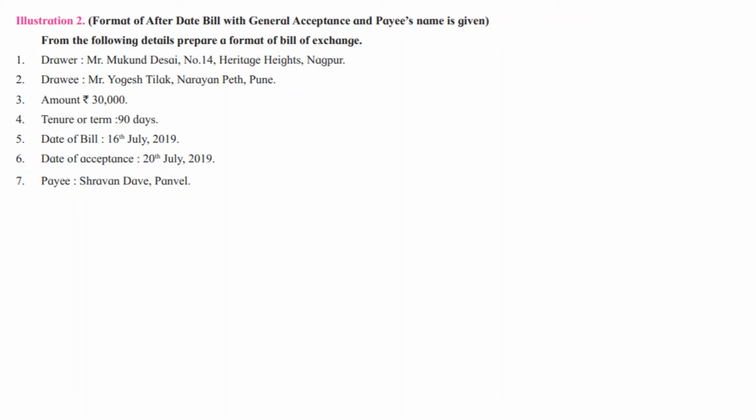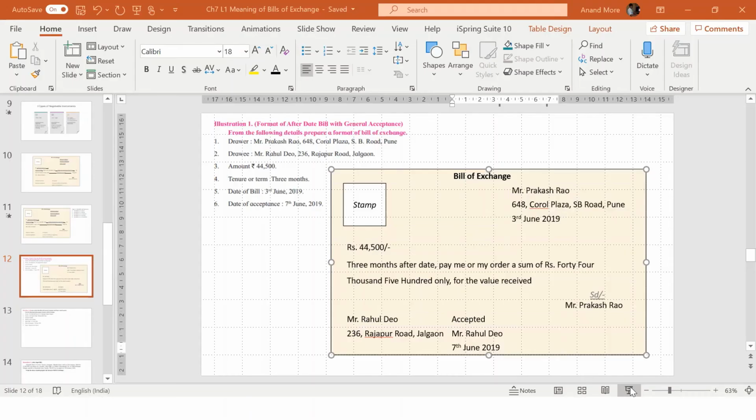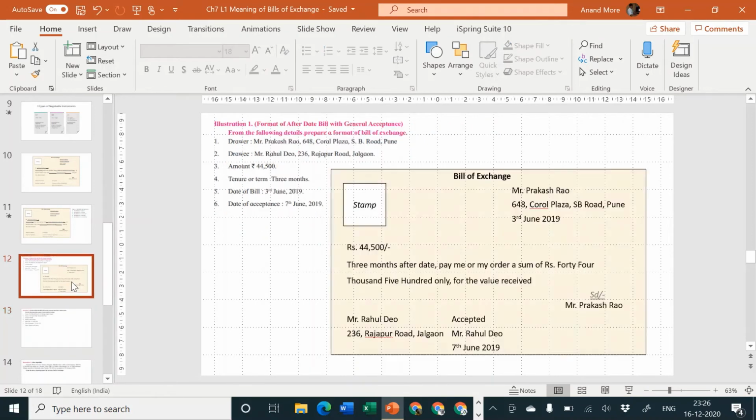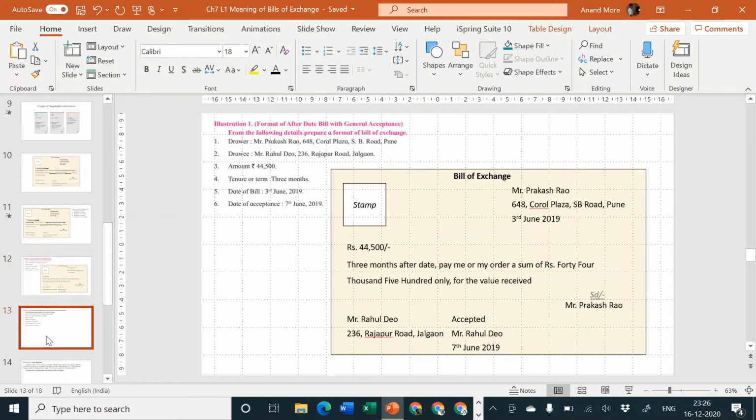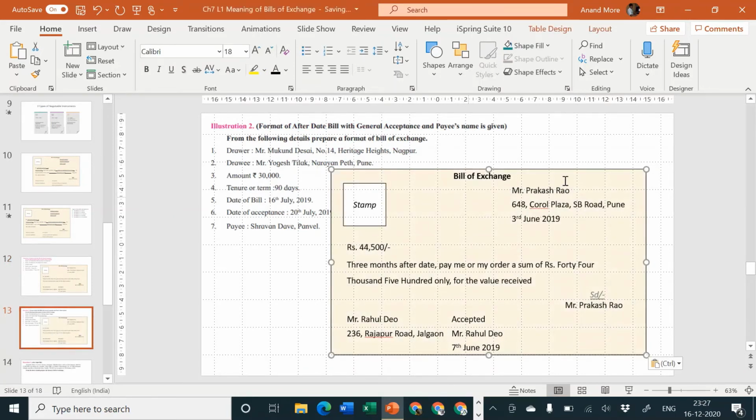That means in this problem, the payee's name is given. So now we cannot say pay me or my order. It will have to be pay to Shravan Dave or his order. I hope you have understood the things. So let me copy the format of the previous problem and just quickly complete it here. You are going to help me.